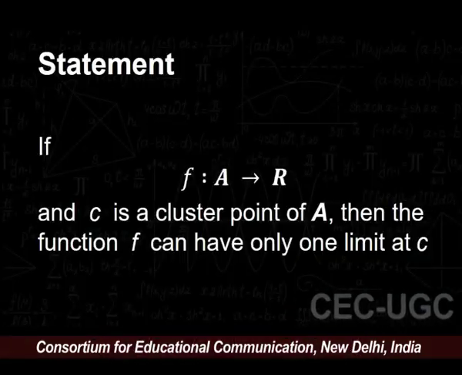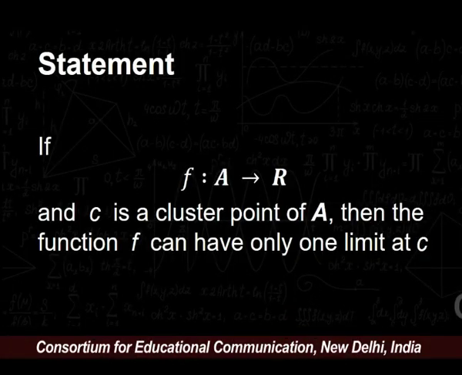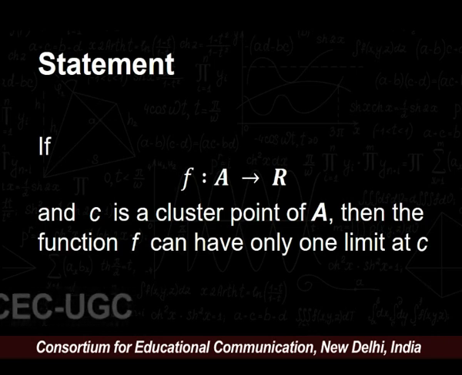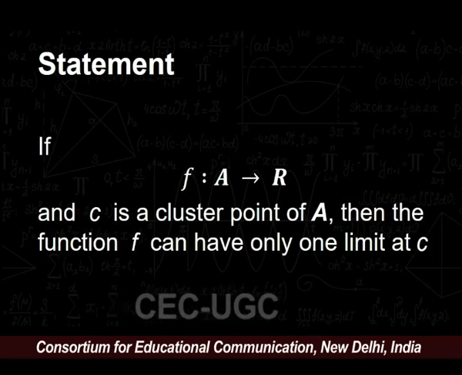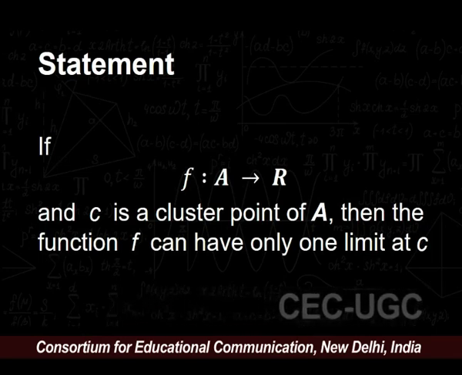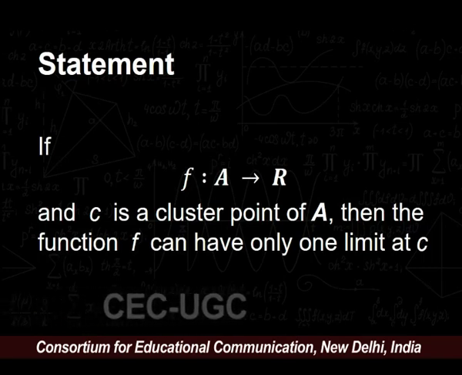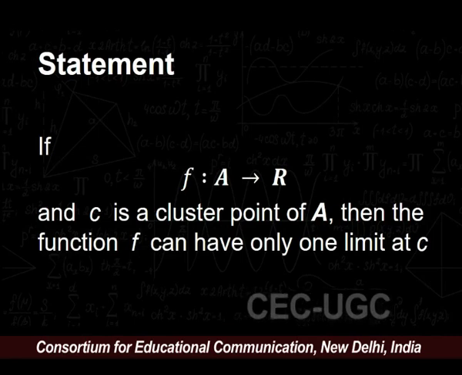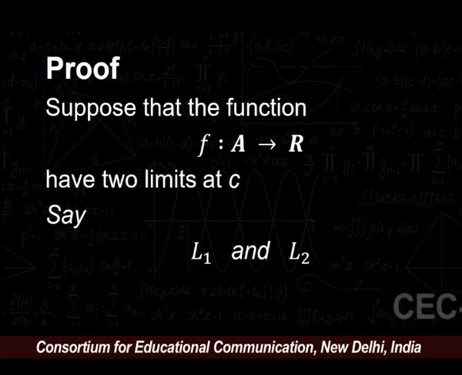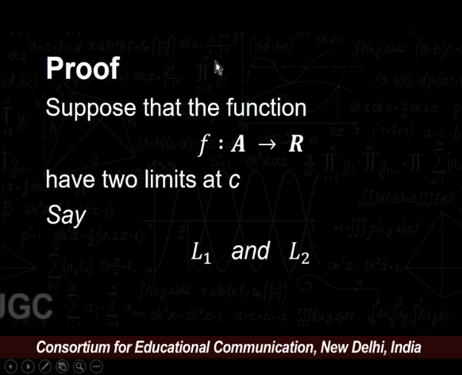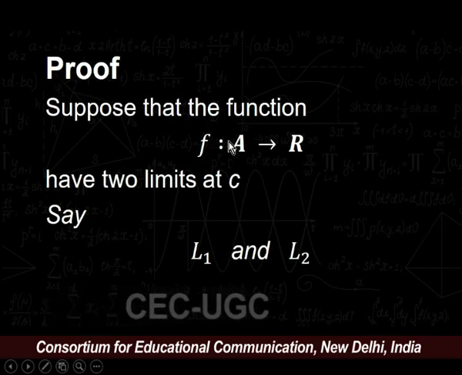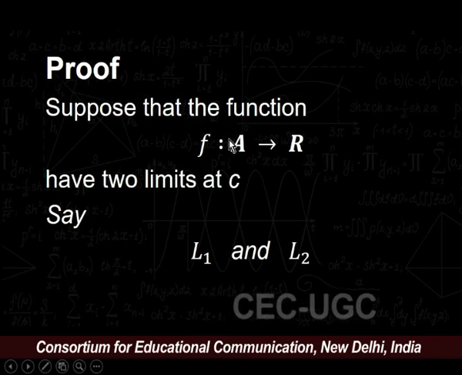So, our first result is: if f is a function defined from A to R and C is a cluster point of A, then the function can have at most one limit at C, or we can say that the function f can have only one limit at a given point. So, let us start with the proof. Suppose that the function f defined from A to R has two limits at a given point C.